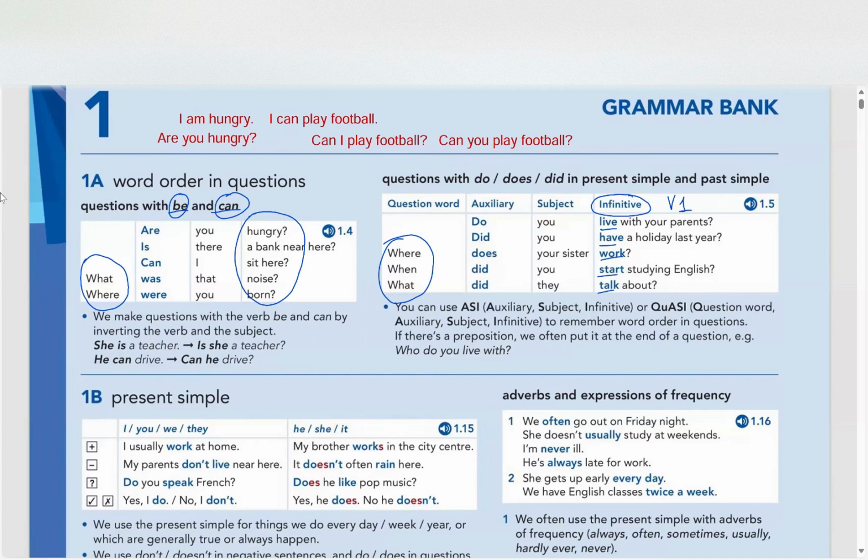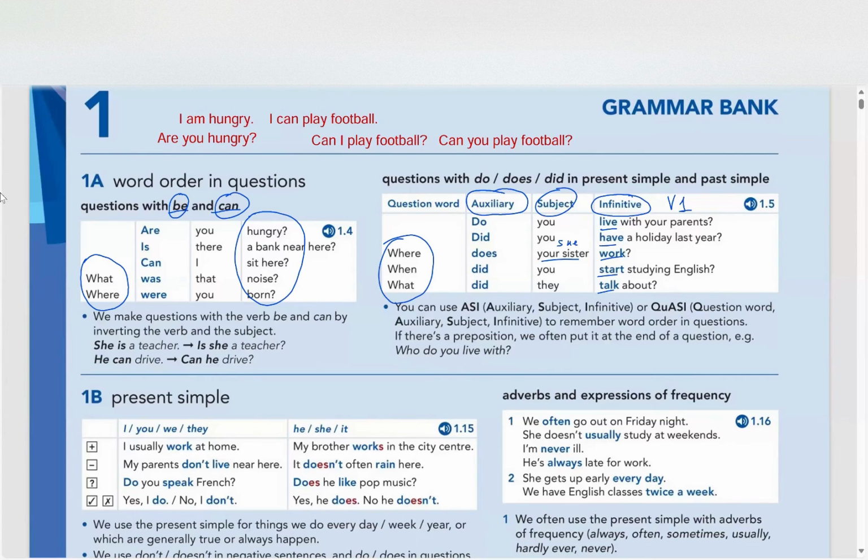So when we have got these main verbs, live, have, work, etc., then we're going to use something called auxiliary verbs. Auxiliary verbs, they help. Auxiliary means helping verbs. Helping for what? To make grammar structures, to make questions. That's why if I don't have the question word, I start with do, did, does. And then I put the subject. Do you? Or did you? Or does your sister? Your sister is she. So if it's she or he or it, we use does, obviously.